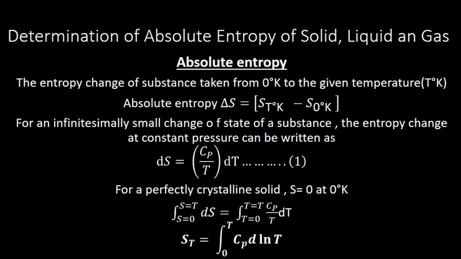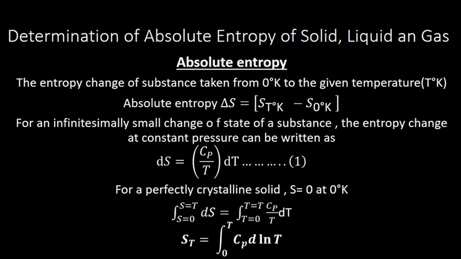Okay, now we'll see how we calculate absolute entropy. The entropy change of a substance taken from 0 to the given temperature is known as absolute entropy. So delta S is equal to S at the desired temperature minus S at 0 Kelvin. For a very small change, the entropy change at constant pressure can be written as dS equal to Cp by T into dT. This we have derived using the second law. For a perfectly crystalline solid at 0 Kelvin, S is equal to 0.